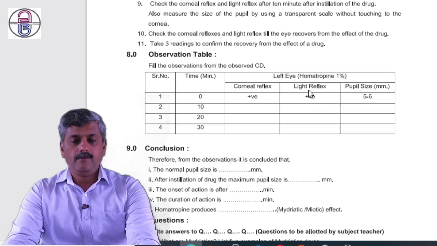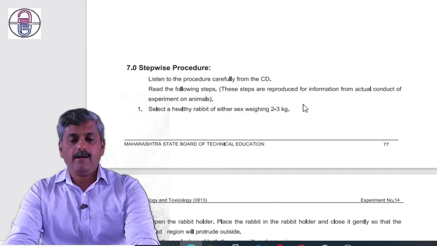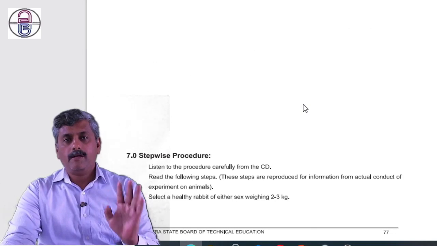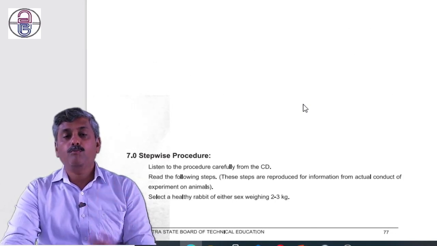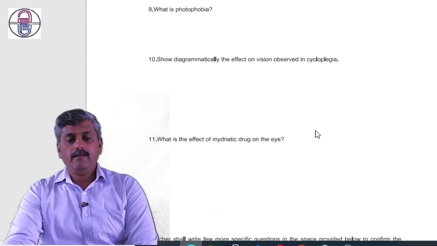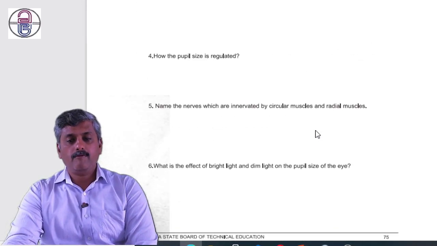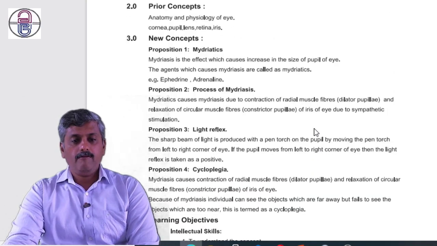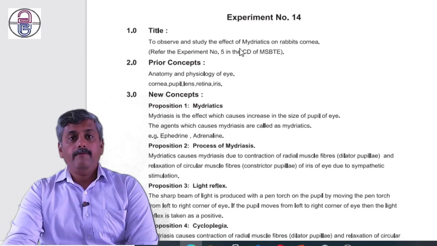So here, it's homatropine. Here we are conducting two experiments, experiment 14 and experiment 15. This is experiment number 14, which is nothing but to see the effect of drug, the effect of mydriatics